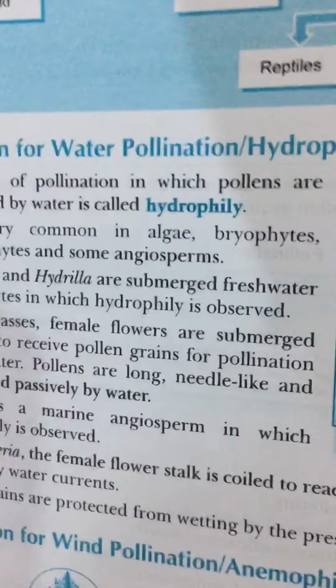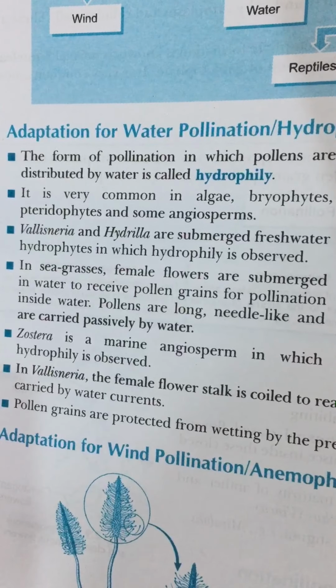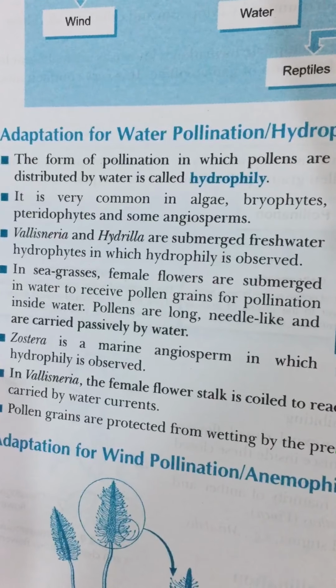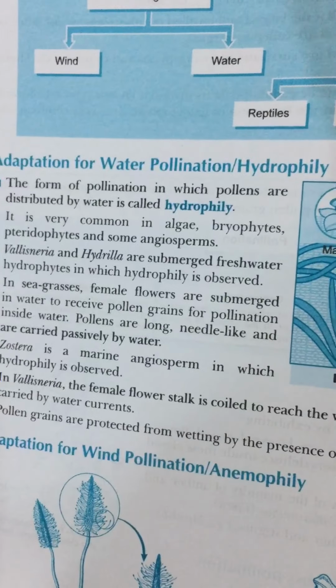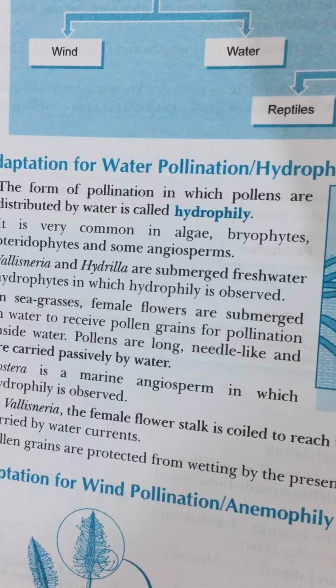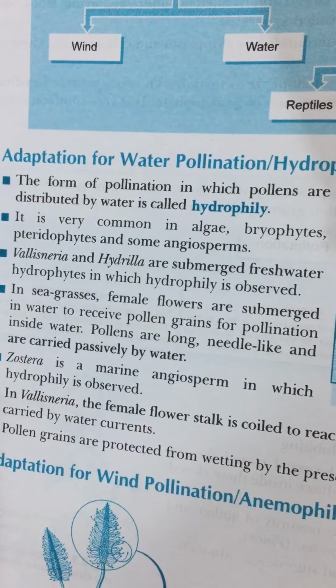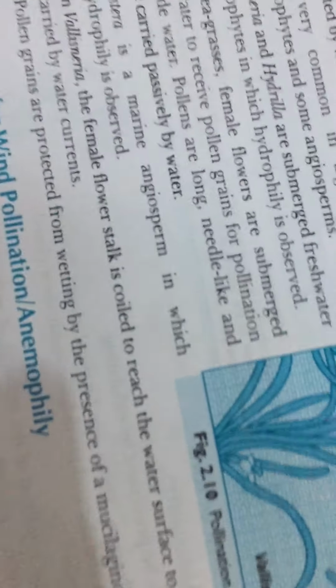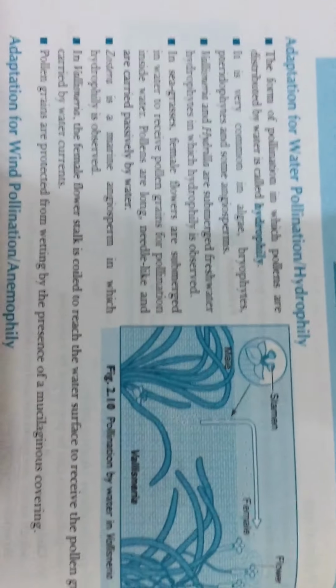It is believed that some bryophytes and pteridophytes have limited distribution because of the need of water for the transport of male gametes and fertilization. Like you have already studied in +1, bryophytes are called the amphibians of the plant kingdom because they need water for fertilization. No doubt they live on land, but they require water for the transportation and fusion of gametes.